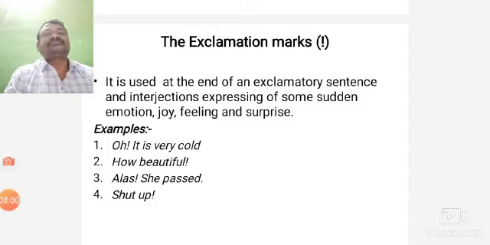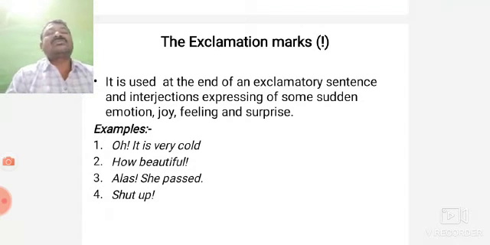Exclamation marks. It is used at the end of exclamatory sentences and interjections to express sudden emotions, feelings, joy, and surprise. Here are some examples. Oh, it's very cold! How beautiful! Alas, she failed! Shut up!